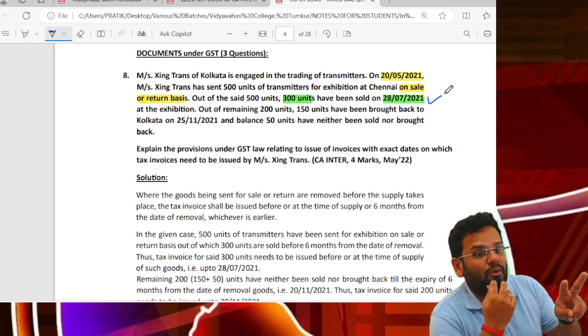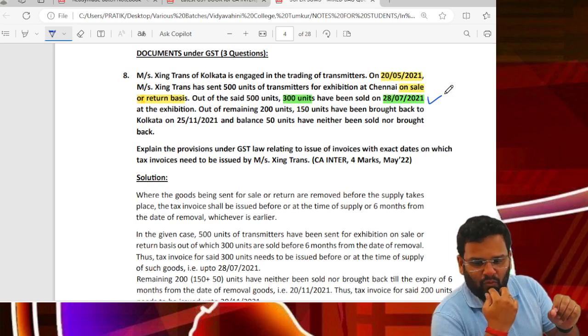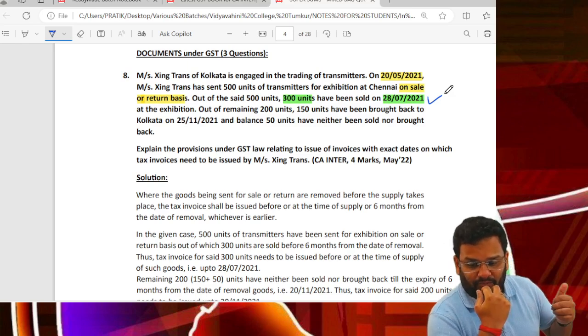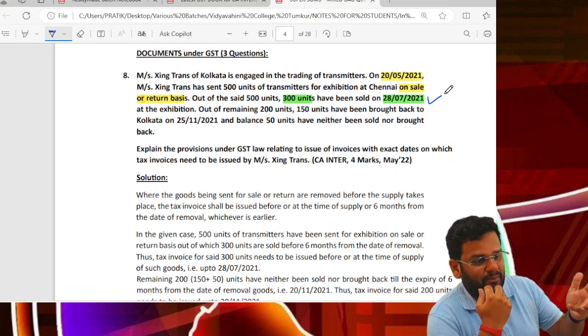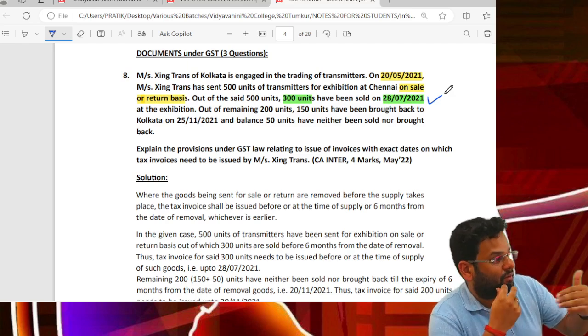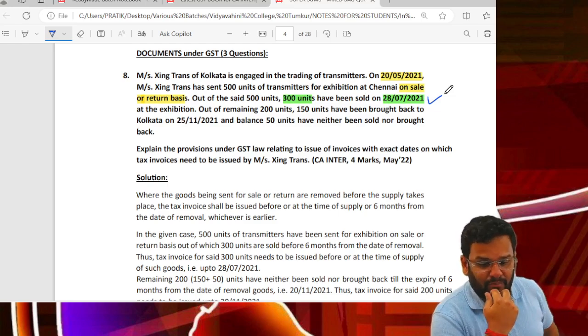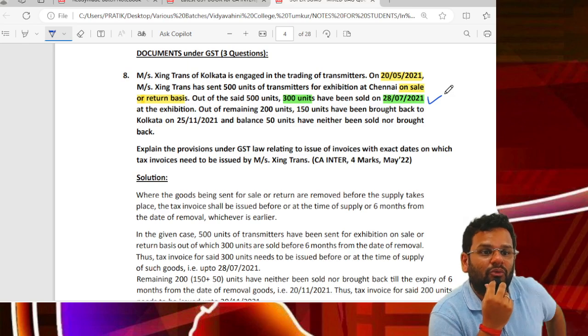Out of remaining 200 units, 150 have been brought back to Kolkata on 25th November. So are they brought back in time? The time we have calculated just now was till what date? Basically May, June, July, August, September, October, November, till 19th November. But when are they brought back? 25th November. So you will have to issue invoice on what date?